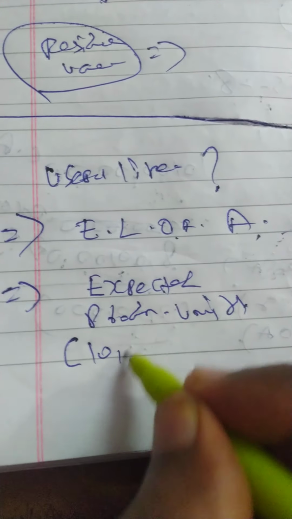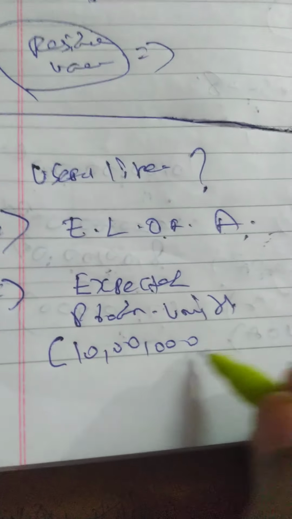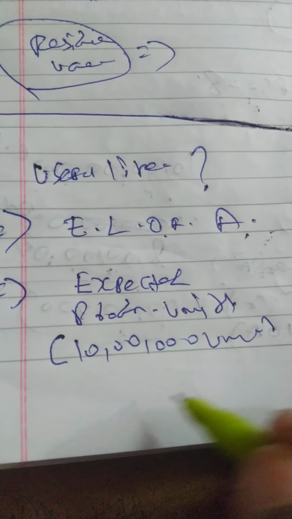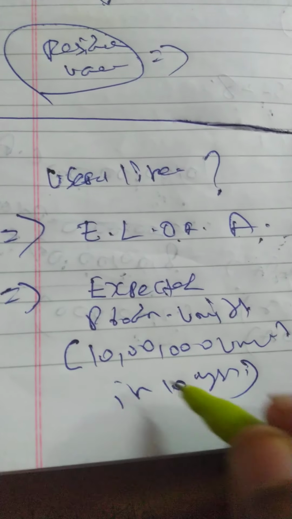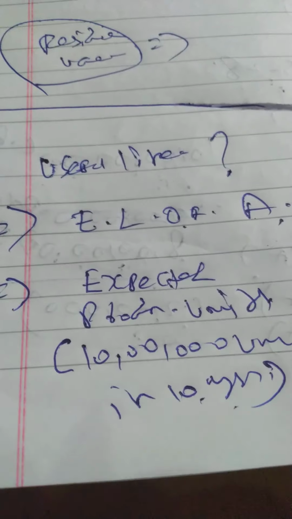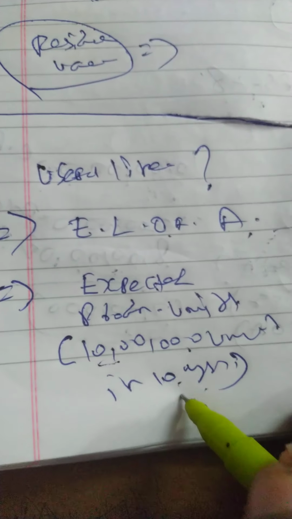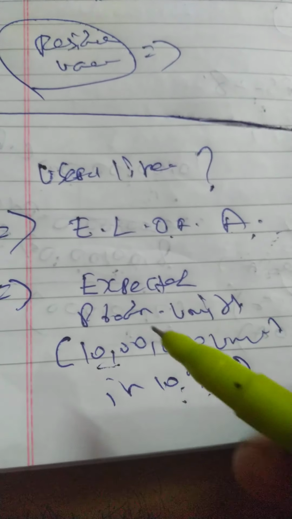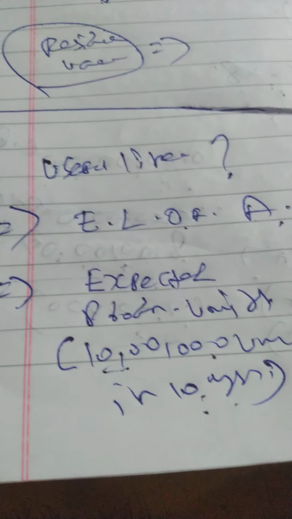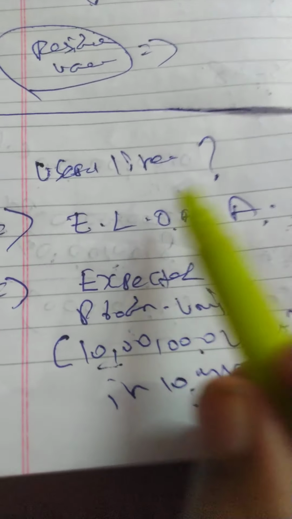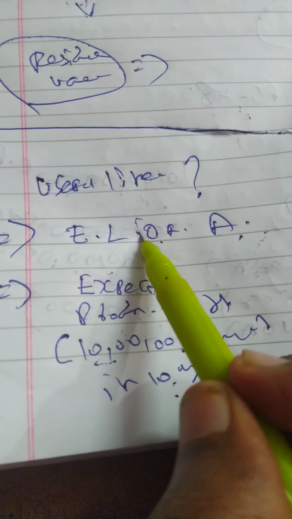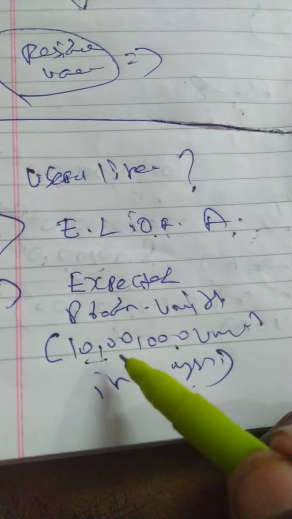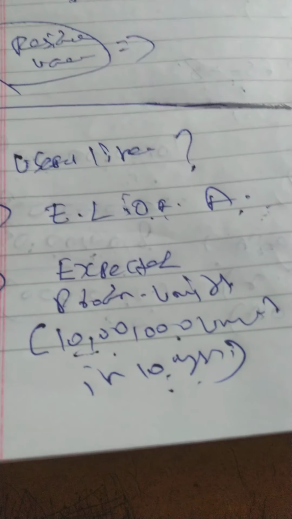I am expecting 10 lakh units in 10 years. So per annum normally 1 lakh, like that. Generally life will be calculated in number of years as available for use. Sometimes in units also it is calculated.